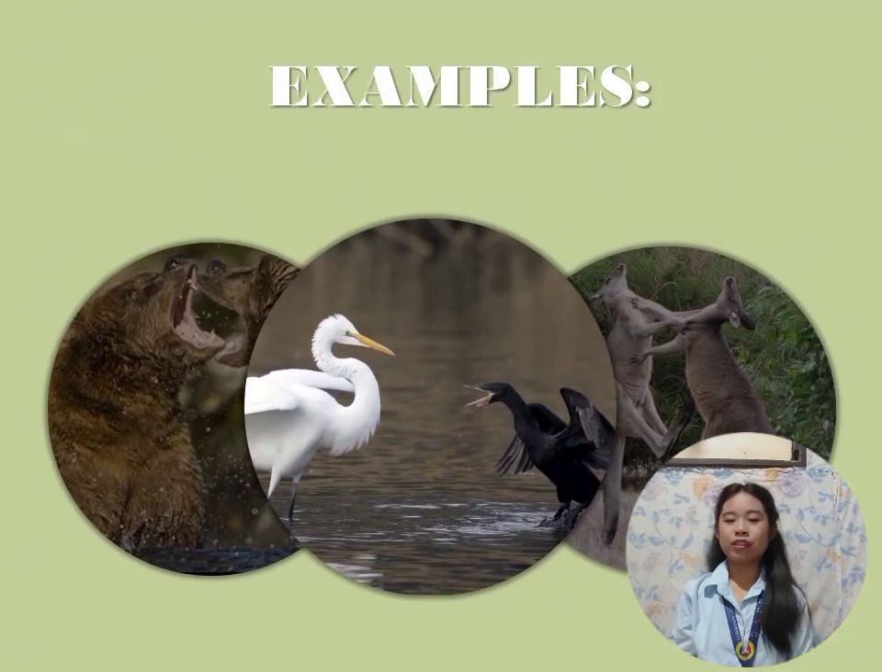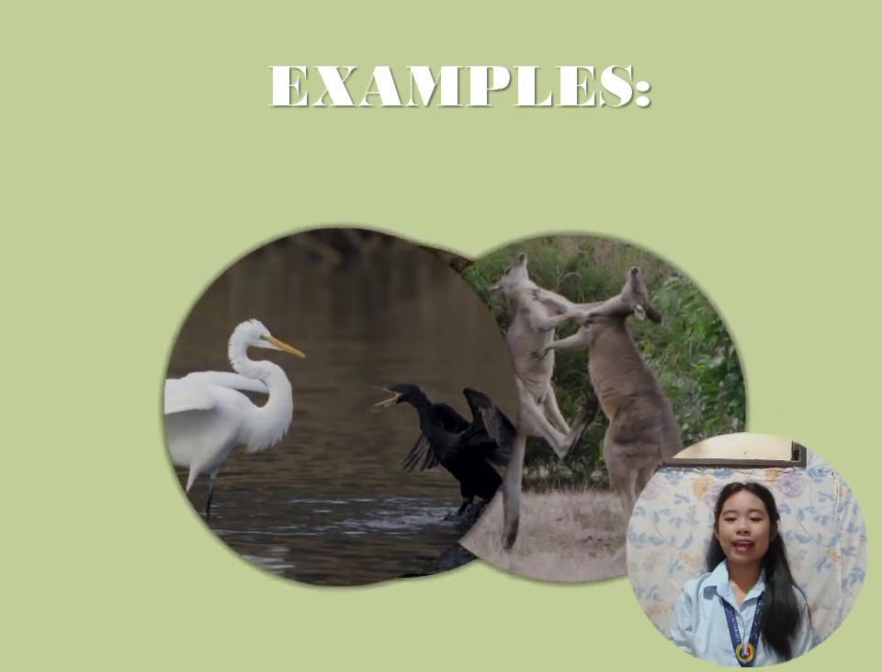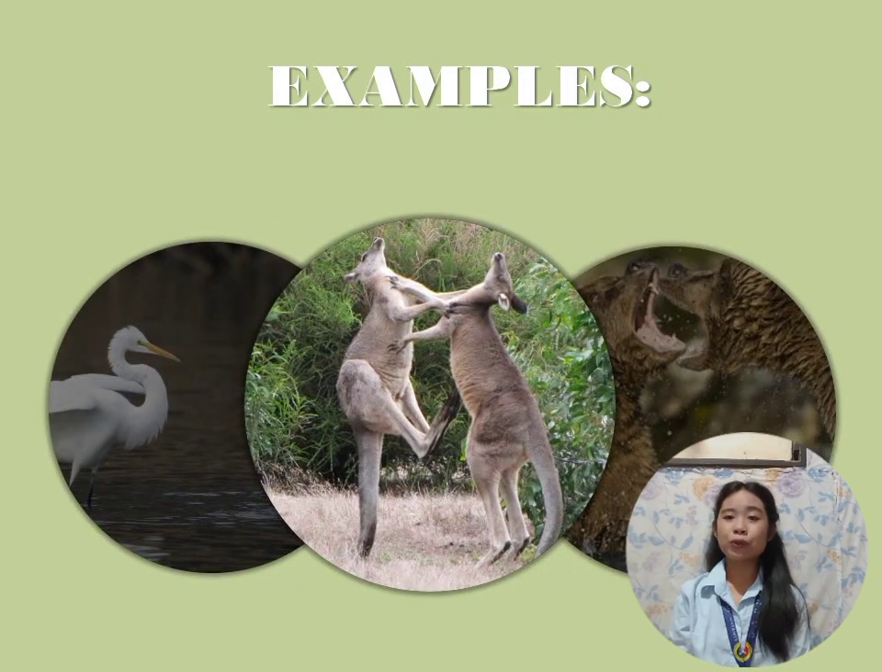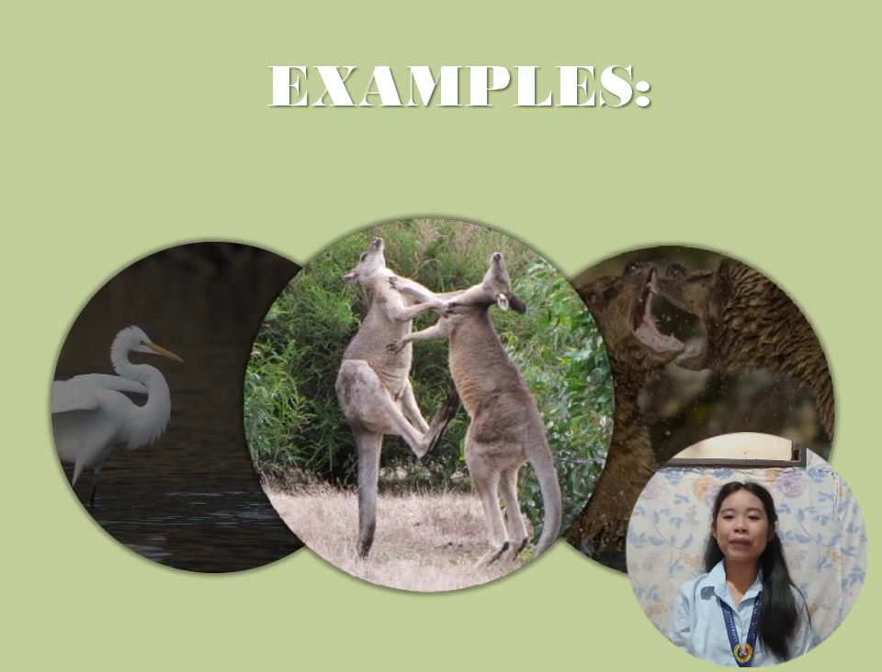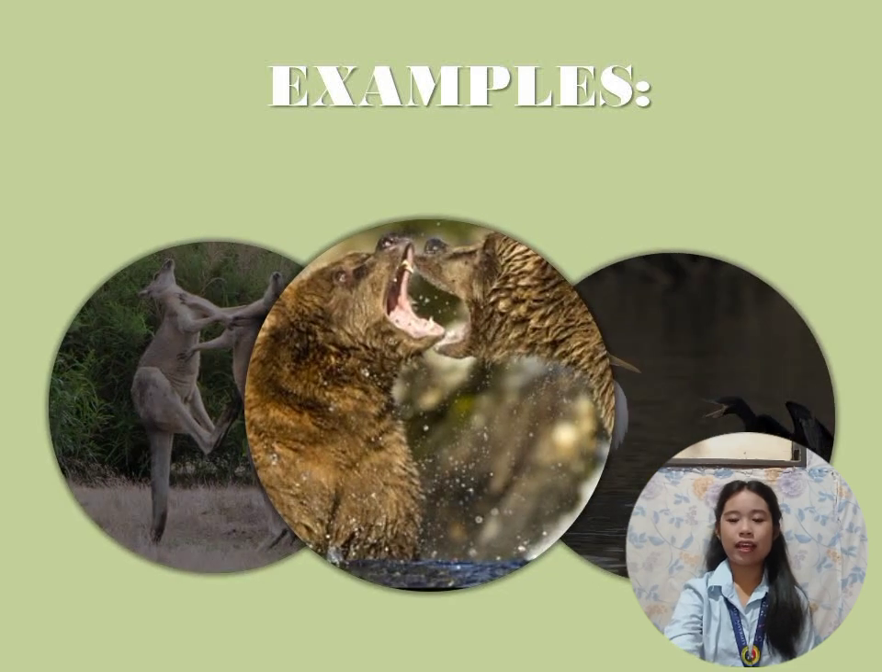Examples of competition, as seen in the picture, are two birds fighting over their habitat, which is the water. Next, two kangaroos fighting over a mate. And lastly, two bears fighting over food.